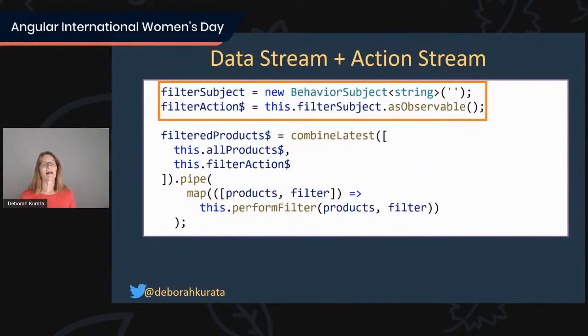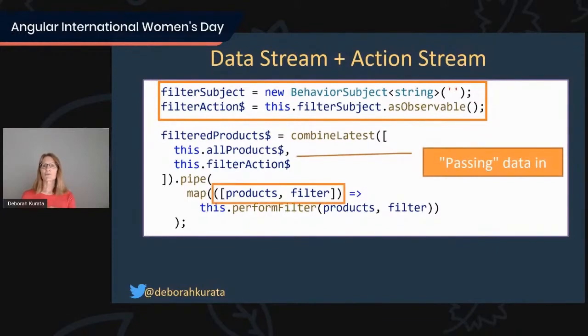So here our data stream is this.allProducts$, so that's all of our products. Then we're defining a subject, and we're going to use a behavior subject here. I'll talk about why in a moment. And so we have our, I should have the private keyword on there, private filter subject, and our filter action as observable. And what we're going to do is use combineLatest to pass in data. What that does is it gives us access to both sets of information. So it will give us our data stream, and it will give us our filtered action.